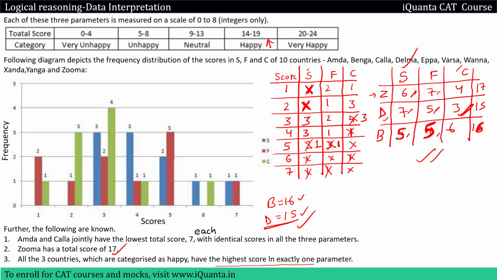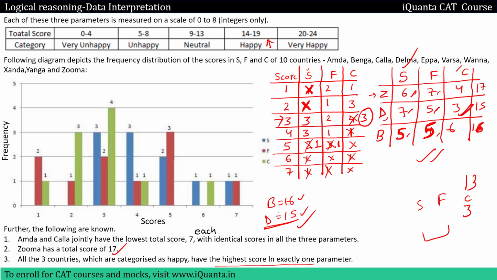We need to find out how many countries can have a total score of 13. So how can we make a total of 13 over here? From C the maximum score that we can give is 3, so I'll write 3 over here. Then we need to give scores in S and F, which means the sum of these two should be 10 now.